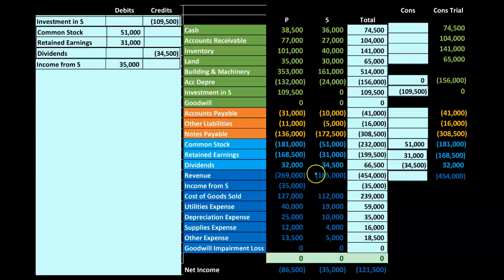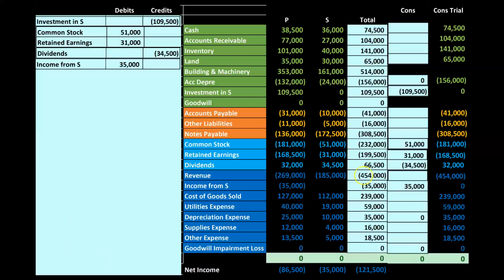We also note that if we look at the income statement, income minus expenses is the 35,000 for S. That is duplicated because you can see it over here. It's being represented due to the equity method being used and P owning 100% of S at that 35,000. So we're going to remove that 35,000 as well. So that's got to go. So we'll remove that item, bringing it down to 0.